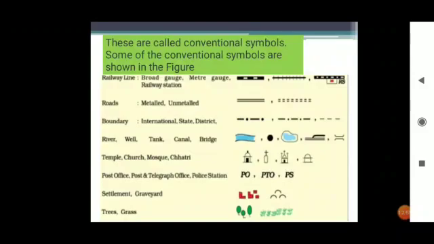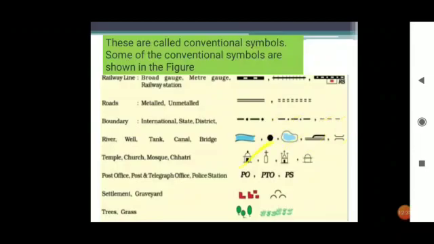Now see, railway lines: broad gauge, meter gauge and railway station. Okay, this is broad gauge, meter gauge and this is a railway station. Roads, 2 types of roads, metalled and not metalled, which we can mostly see in the village areas. Now boundaries: international boundaries, state boundaries, district boundaries. Now river, this shows river, this round shows well, tank, canal, bridge.